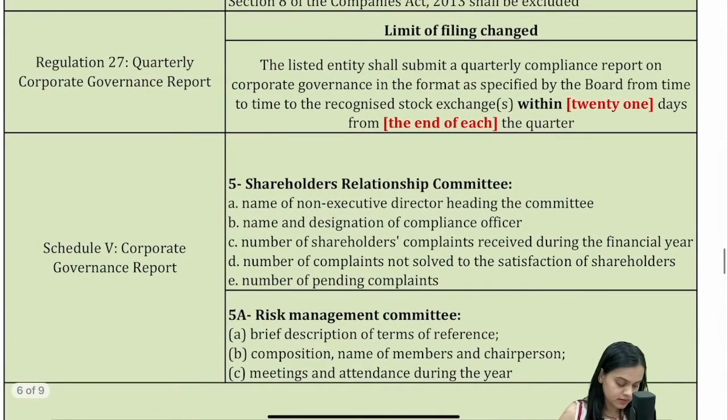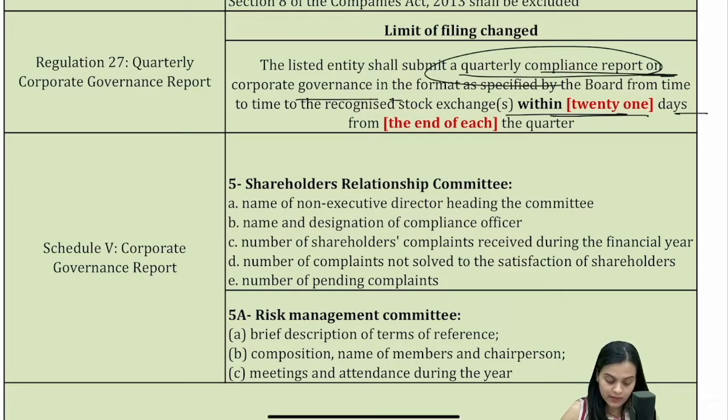Now, quarterly corporate governance report. The listed entity has to submit a quarterly compliance report on corporate governance within 21 days from the end of each quarter. Okay, so this is something which you have to remember. Important.